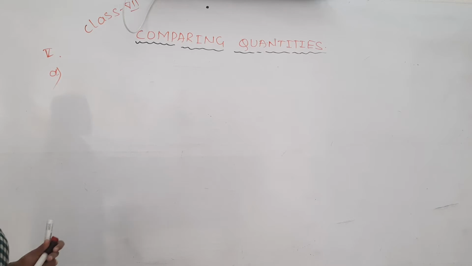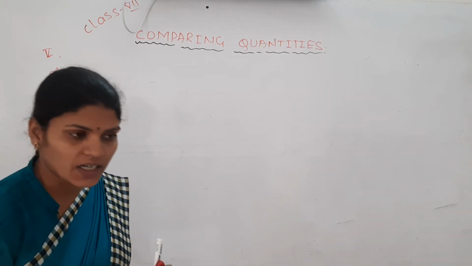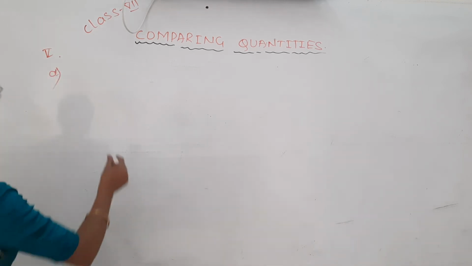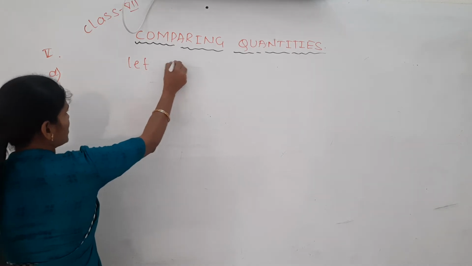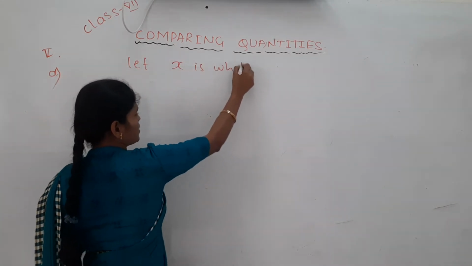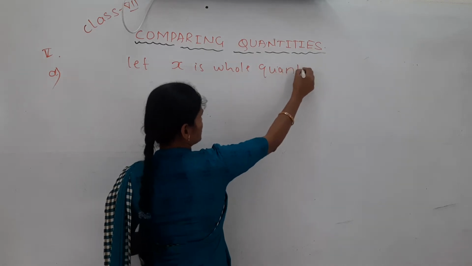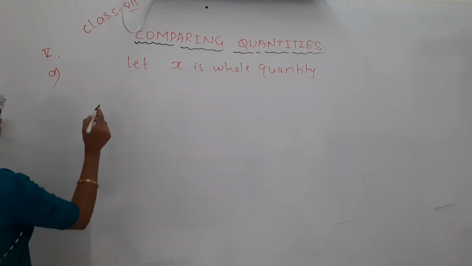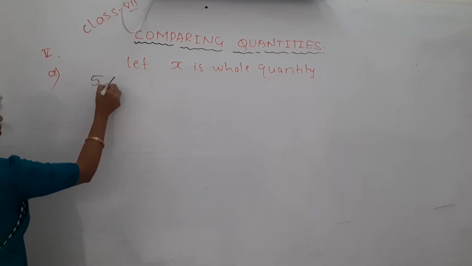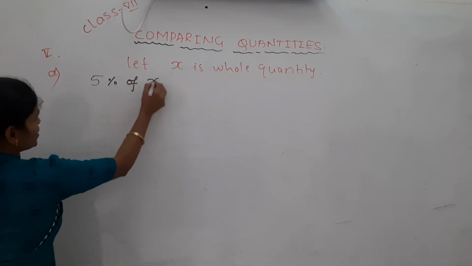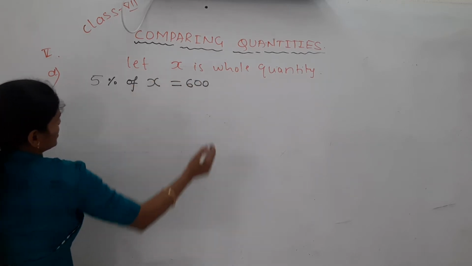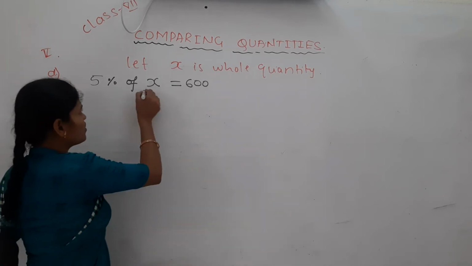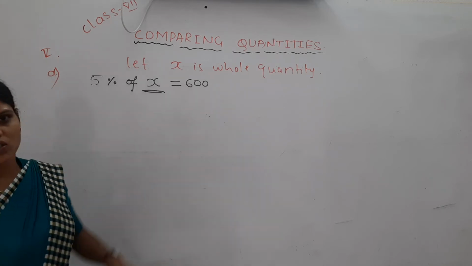Fifth, the first one: 5% of the whole quantity is 600. What is the whole quantity here? Let x be the whole quantity. For all the questions, you can take x as the whole quantity. So 5% of the whole quantity is equal to 600, which is given. 5% of it is nothing but what here? The whole quantity equals how much?